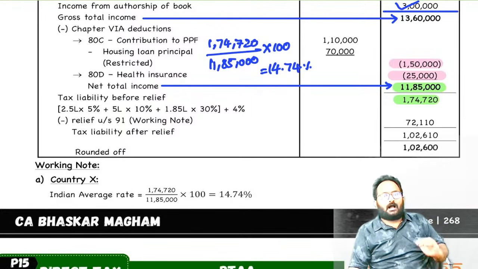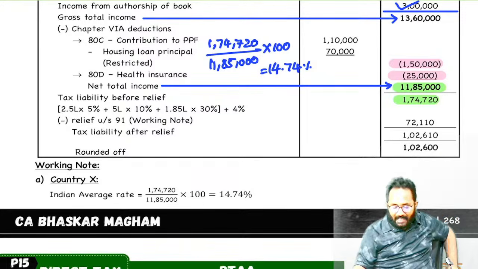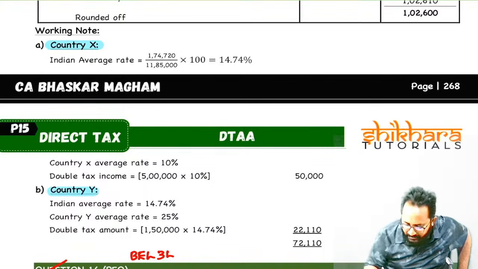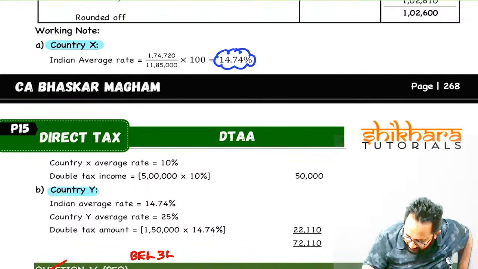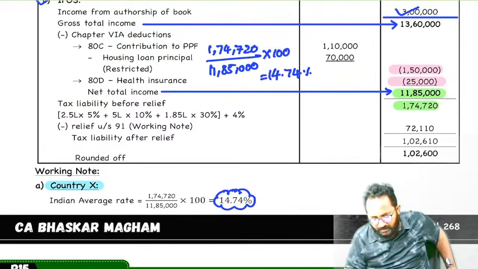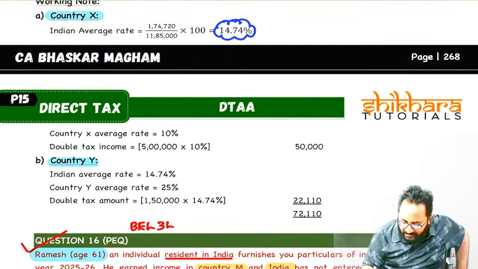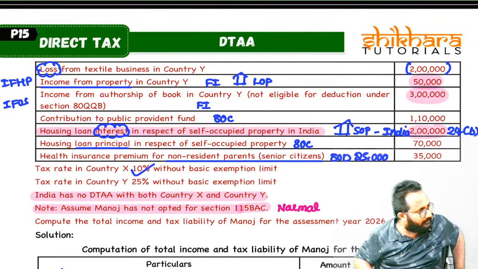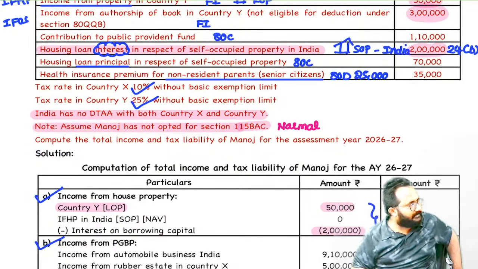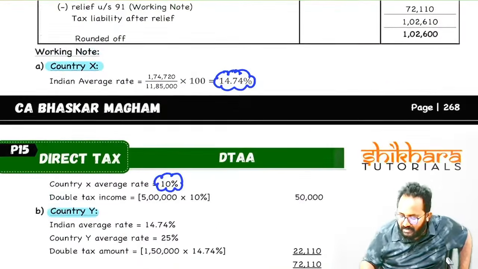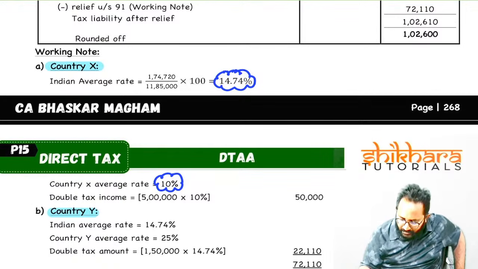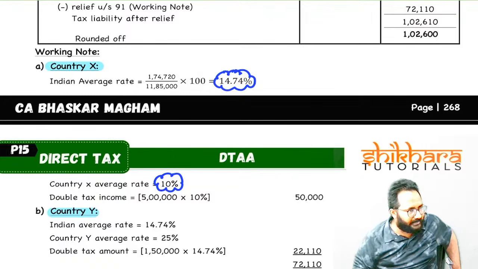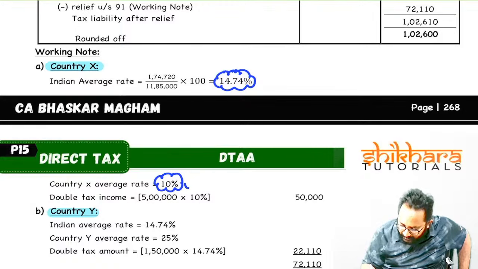But India and two countries are there, right? We have to calculate the relief. Can I calculate the country-wise relief? Yes. First, the Indian average tax rate, please accept this 14.74. The foreign average rate is directly given in the question. In foreign 10% without basic exemption, in another country 25% without basic exemption, whichever is lower. That means in foreign 10%, in India 14.74. With respect to country X, whichever is lower, 10%.